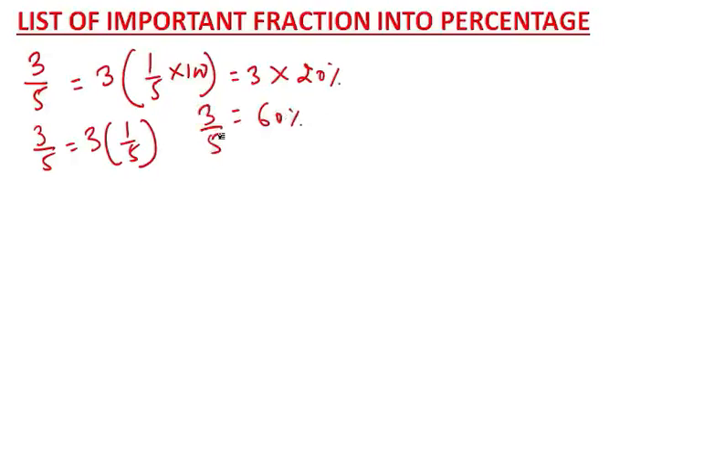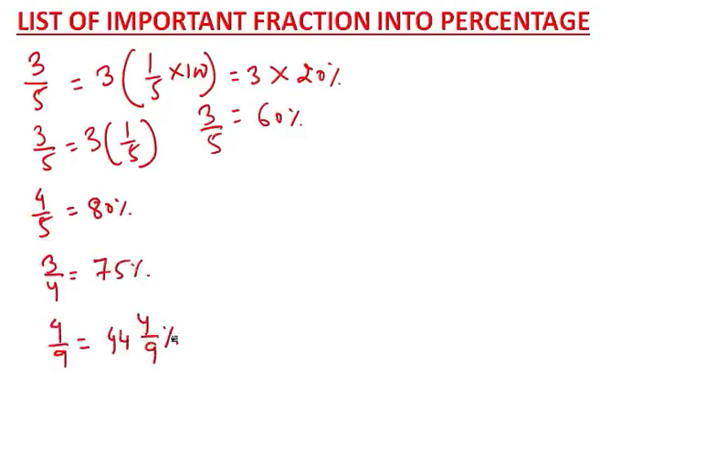In the same way, if I say, tell me what is 4 by 5, you will say it is 80%. If I say what is 3 by 4, you will say this is 75%. If I say what is 4 by 9, you will say, sir, this is 44 4 by 9%. If I say what is 7 by 9, tell me, this is 77 7 by 9%, okay? I hope till here it is very clear to you, right?